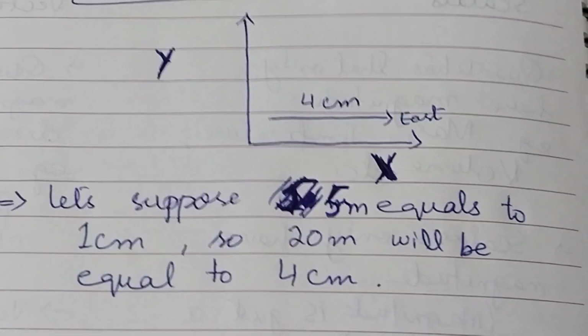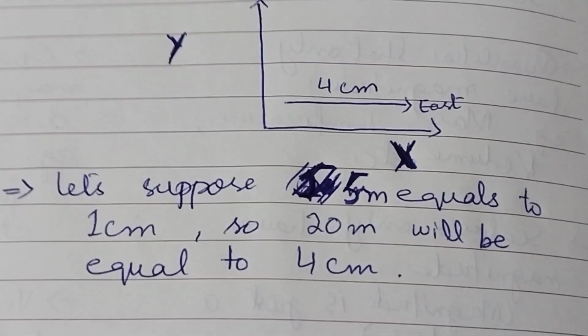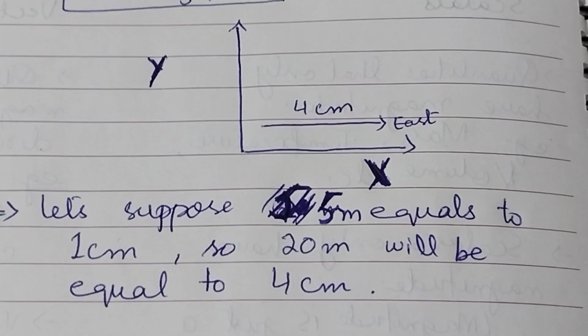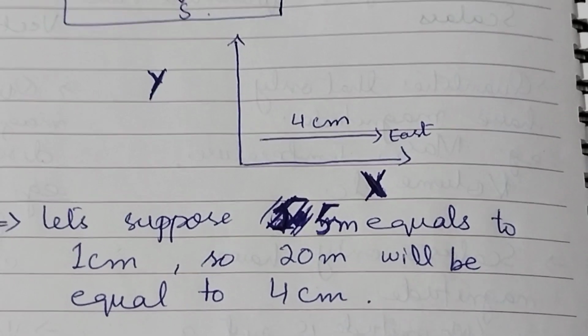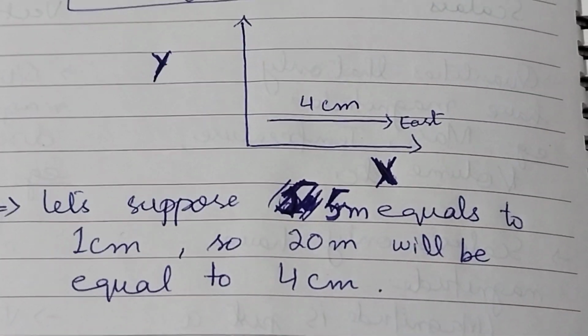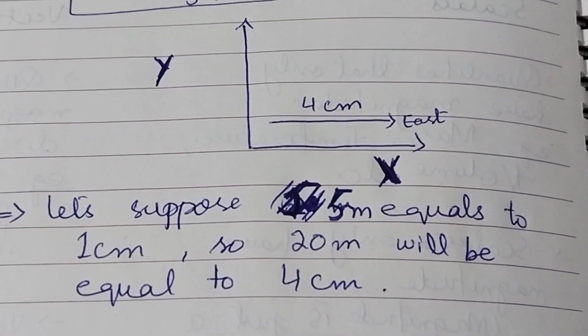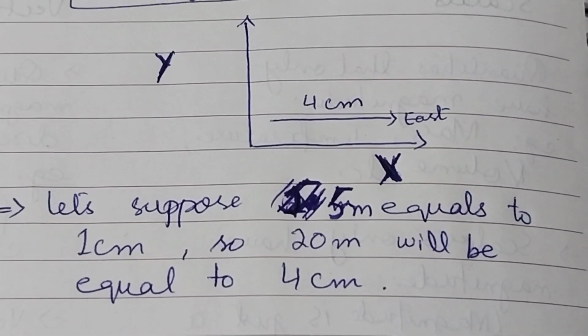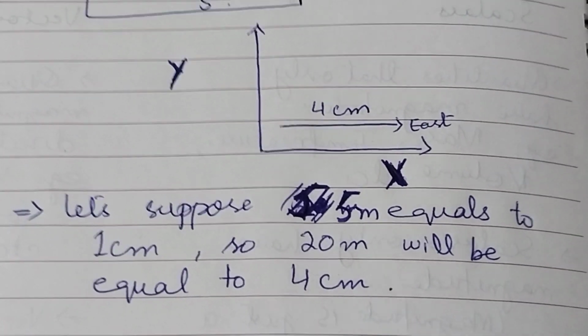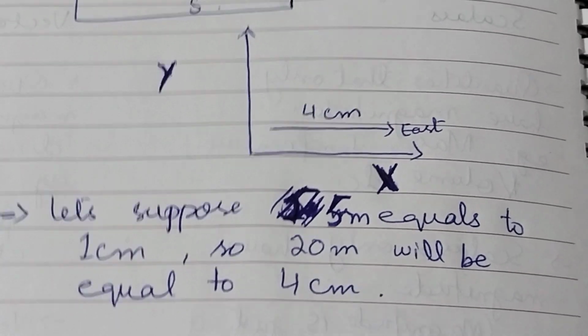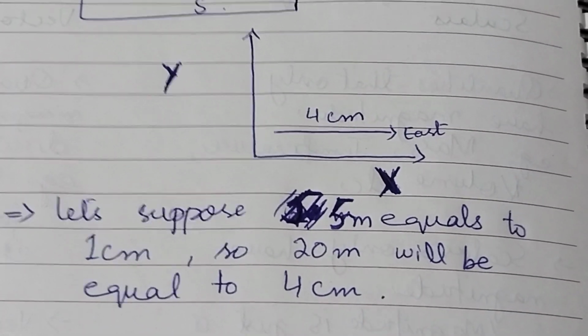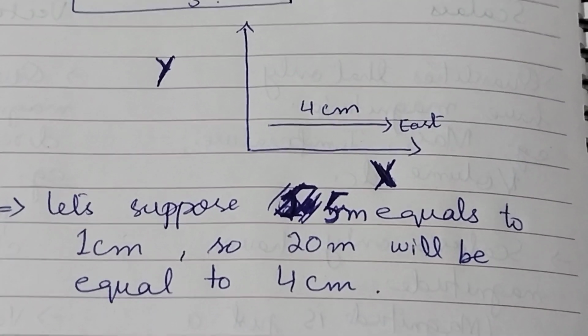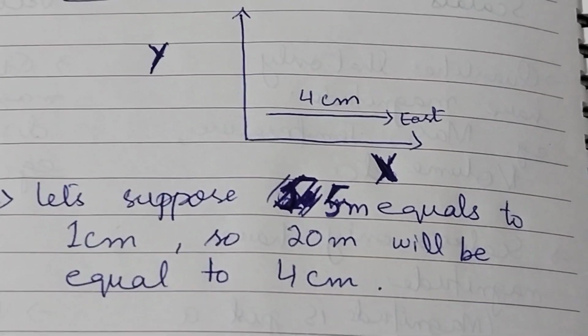It is impossible for us to draw 20 meter on a paper. So we just suppose 20 meters as 4 centimeter and draw it on a paper, and this method is called scaling.